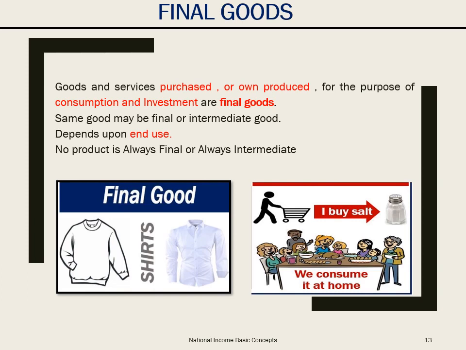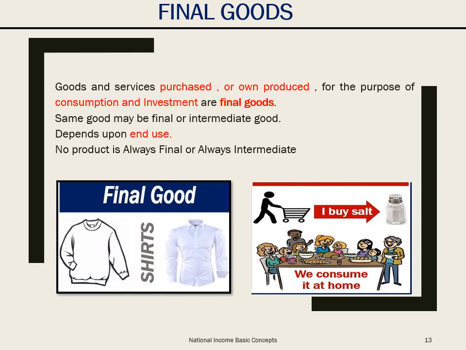Similarly, the services of a self-employed mechanic, when purchased by a household, is a final product, but when purchased by a factory, it is an intermediate product. So finally, children, it is essential to note that no good or service is final or intermediate in itself. It all depends on whether it is purchased for own use or for resale.